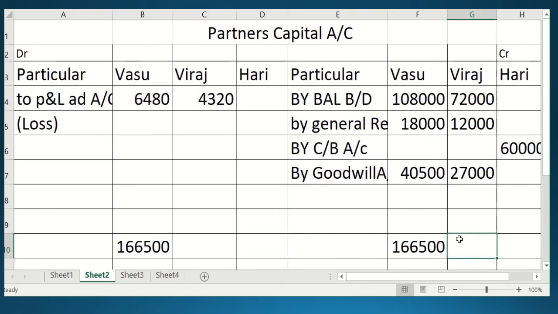Then do the total of Viraj's column. What is the total of Viraj's column, students? The total of Viraj's column is 1,11,000. So you will write 1,11,000 is the amount, students.